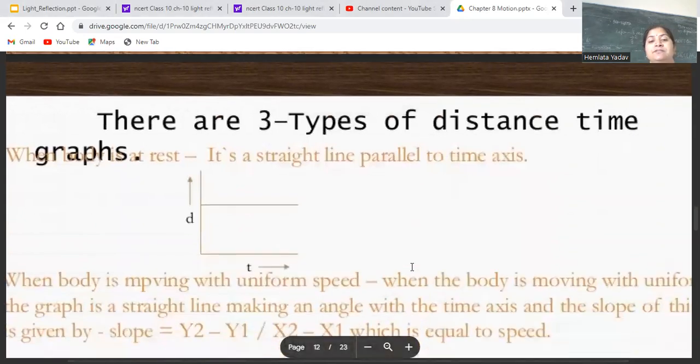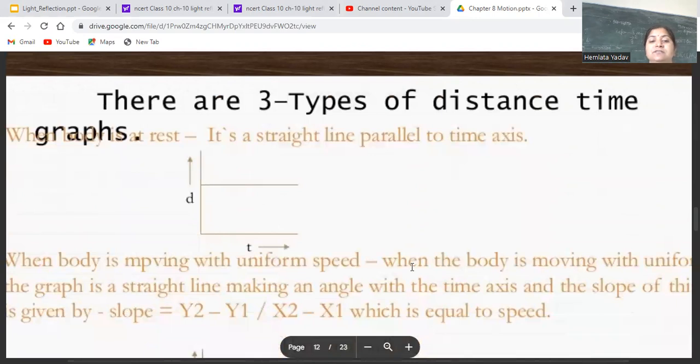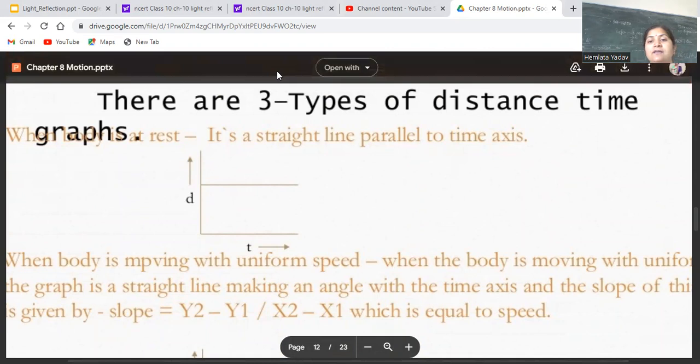There are 3 types of distance-time graph. If the distance with respect to time stays the same, what kind of graph is this? It is for a body at rest. If a body is at rest at one position, say at a distance of 3 kilometres, it stays at 3 kilometres and does not change its distance at all. That is when the body is at rest. It is showing the first graph, when the body is at rest.